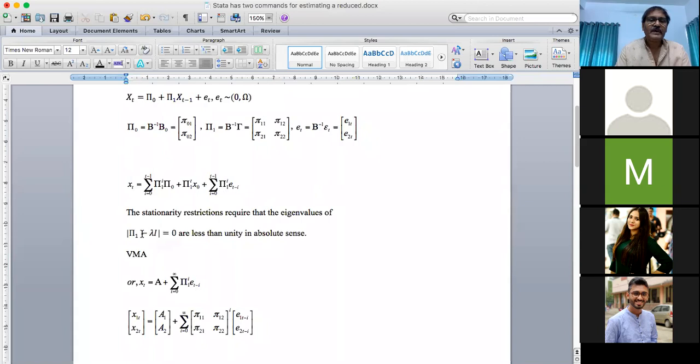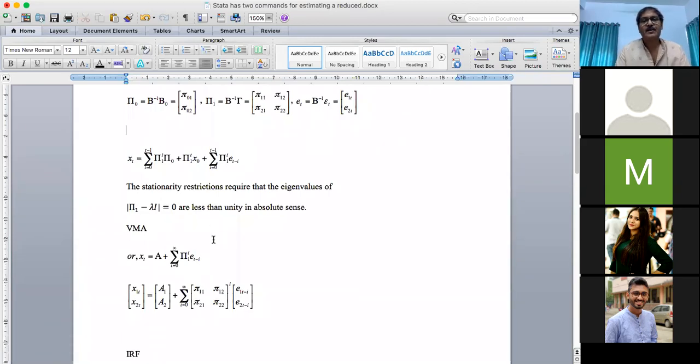So we can form the determinant of pi 1 minus lambda I equal to 0. This is the characteristic equation in our case. By solving this characteristic equation, we can find out the characteristic roots, and the characteristic roots in the vector sense are called the eigenvalues. If the values of the eigenvalues are less than 1, then we can say that there is no unit root in your vector form.